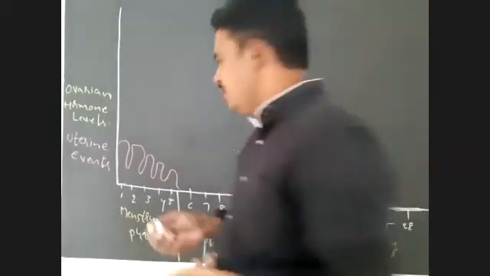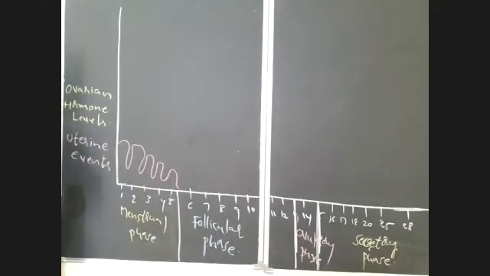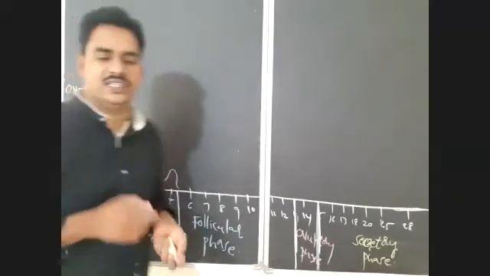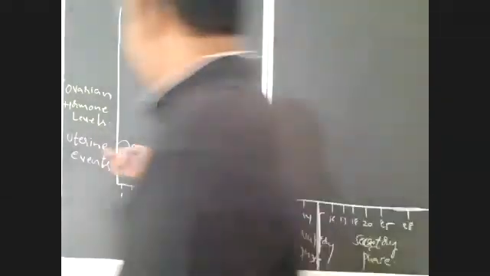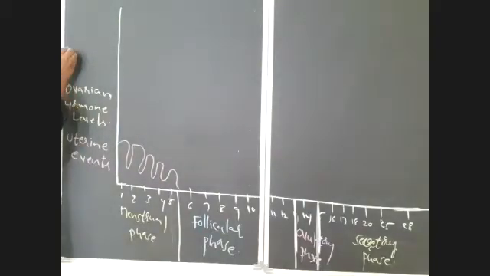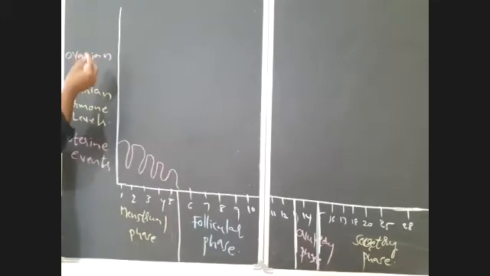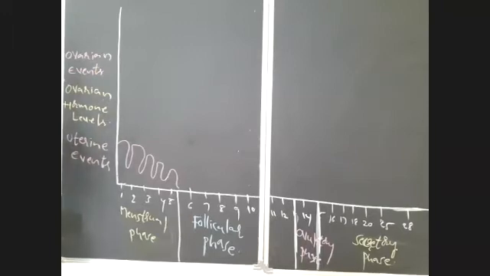Okay. First here, uterine events, and after that ovarian hormone levels, and after that there are changes that take place in the uterus also. So what are the uterine events that I already wrote? Along with that, what are the changes that take place in the ovaries? Those are ovarian events. Ovarian events also we have to notice here. Uterine events along with ovarian events both take place simultaneously.